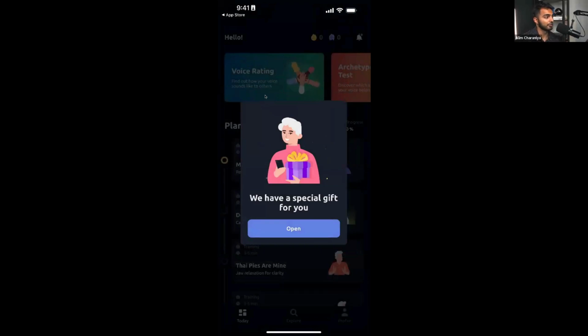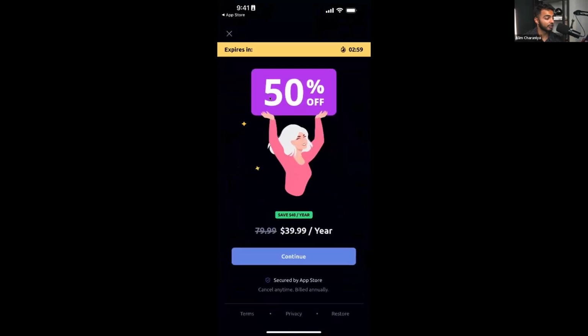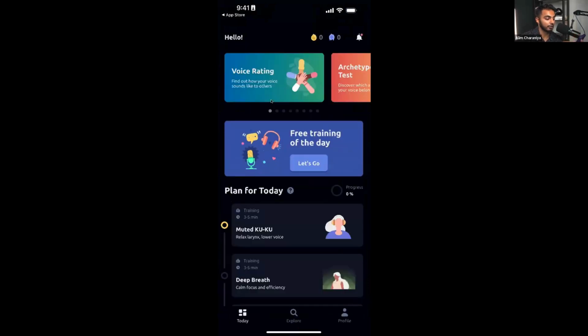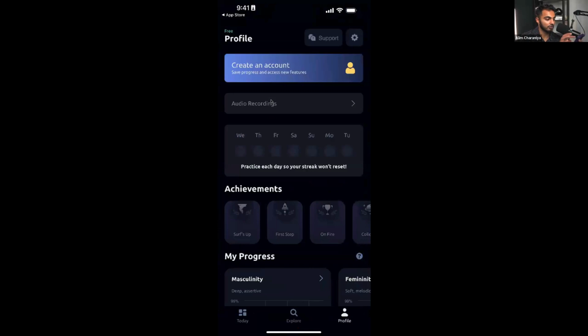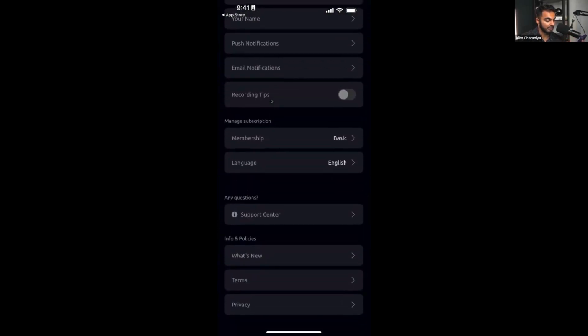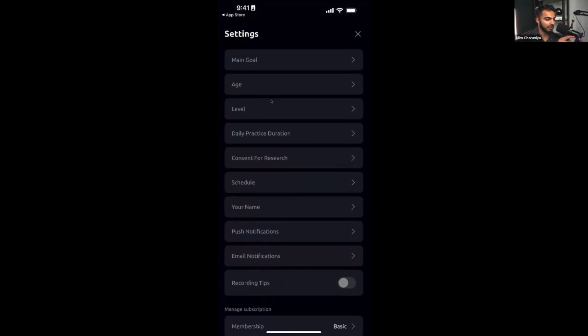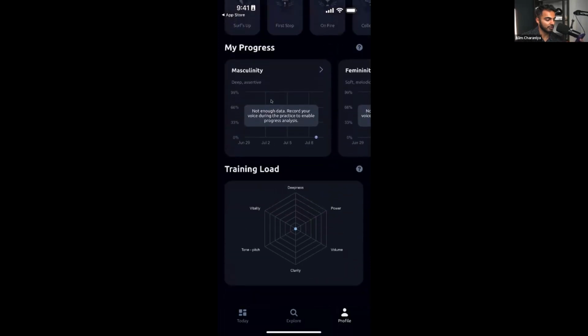So cool. The first thing that happens when I open this app is they have a special gift for me. If I click on open, it looks like they're trying to offer me 50% off of their annual plan. This is a pretty common tactic in the app world. They have some scarcity at the top where they're telling me I only have 3 minutes to claim this offer, and I'll just exit out of this. For the purpose of this demo, I actually want to sign out and create a brand new account so that we can see what their onboarding flow looks like.